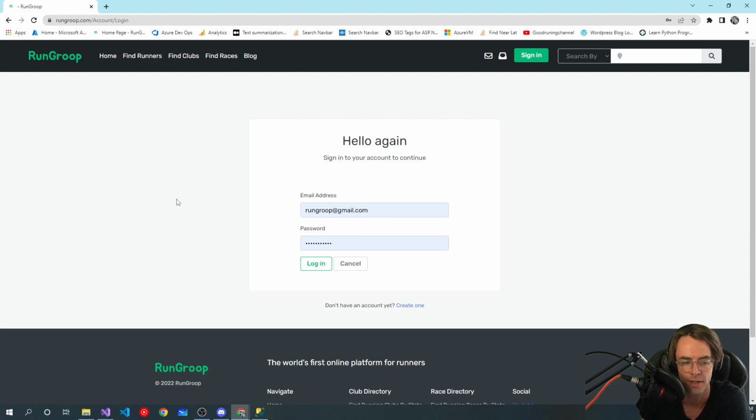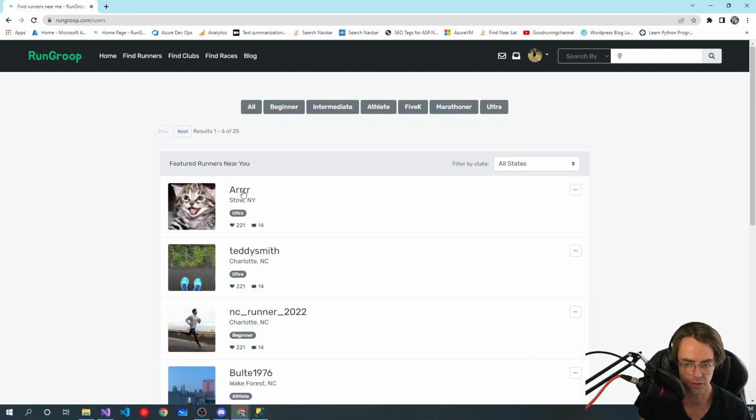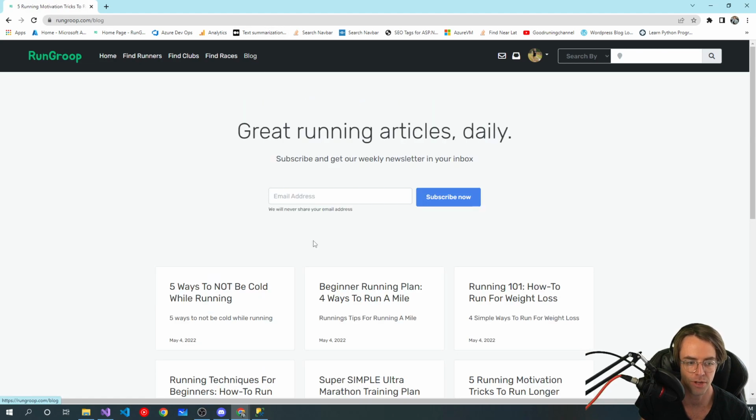Authentication is the door to the house. Whether you can actually go in the house depends on authentication. So if you want to log into the app, you have to authenticate.